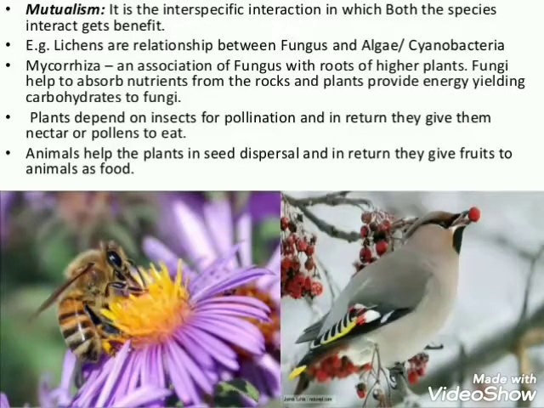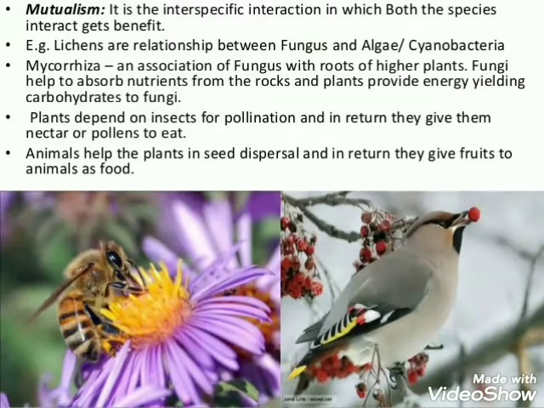Mutualism is also found in plant-animal relationships. Plants take the help of animals for pollination and dispersal of their seeds, and animals are rewarded in the form of nectar or edible pollen or oviposition, that means a site for laying eggs.